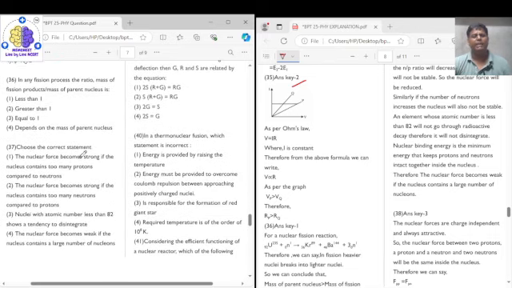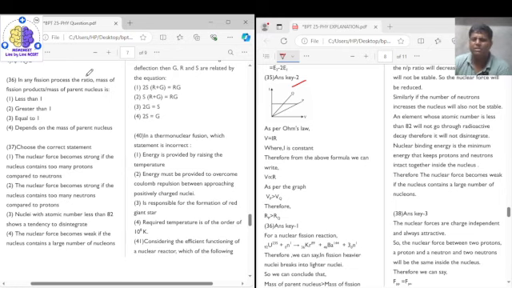Question number 36 says that in any fission process, the ratio of the mass of fission particles upon the mass of the parent nuclei is... It is fission, that is, in any fission process, the ratio of the mass of the fission products, the final products, and the mass of the parent nuclei, is always less than 1. Why less than 1?